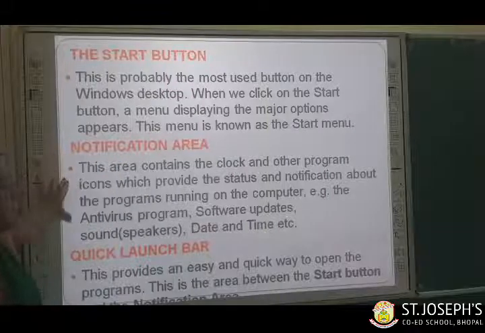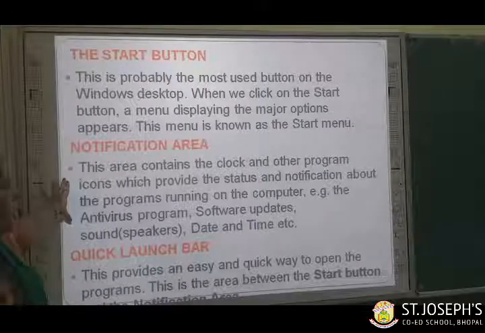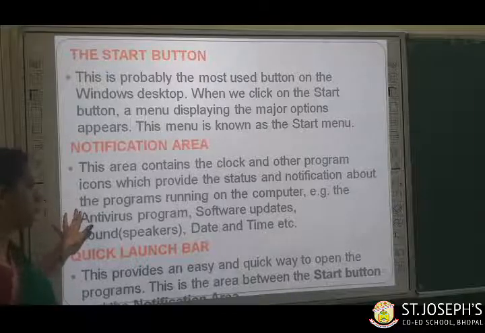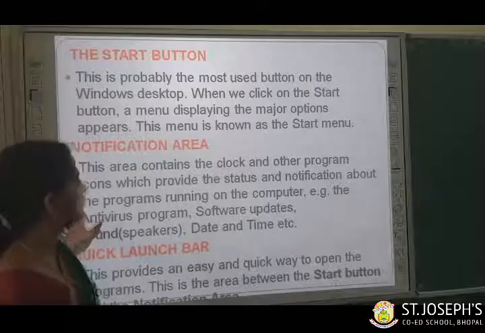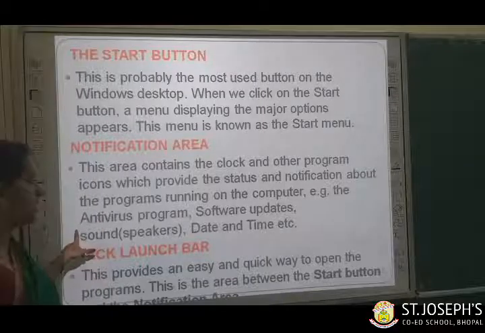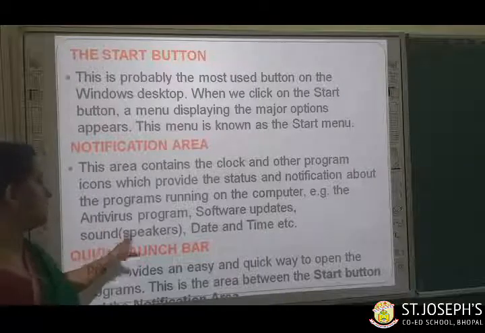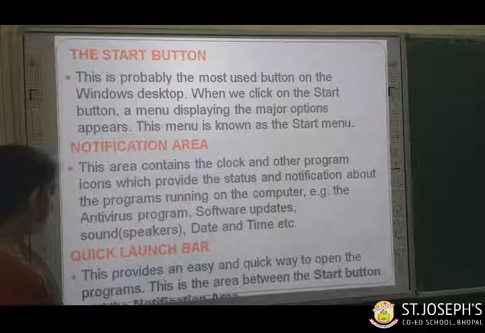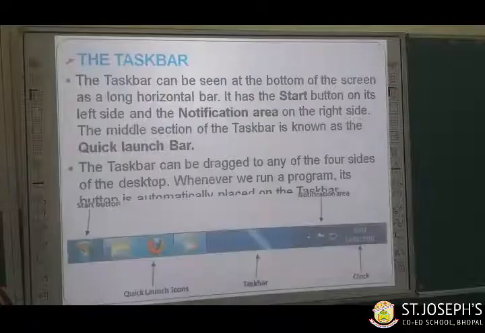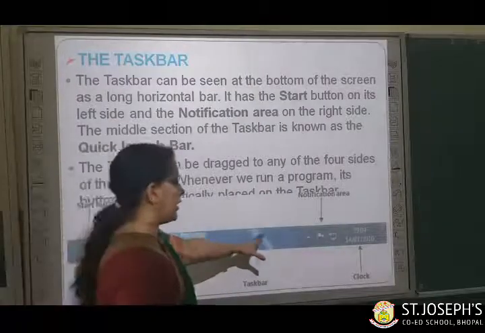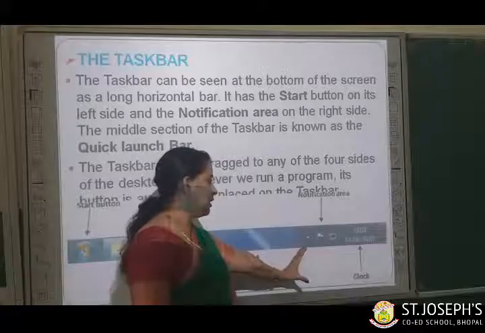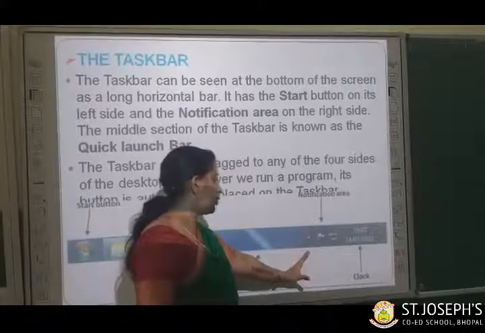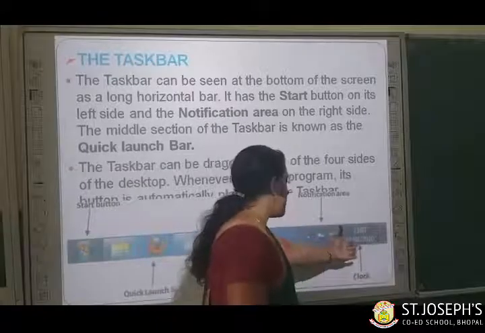Notification area. This area contains the clock and other program icons which provide the status and notification about the programs running on the computer. Example, the antivirus program, software updates, sound in speakers, date and time, etc. As I showed you, the notification area. Can you see the picture of the notification area? Yes, children. Look at the picture. The notification area showing speakers, time, date.